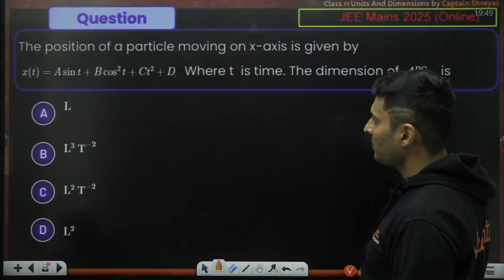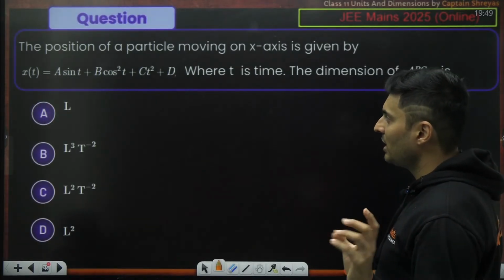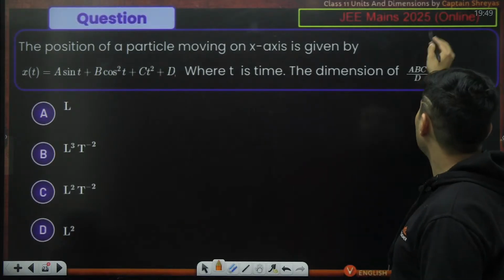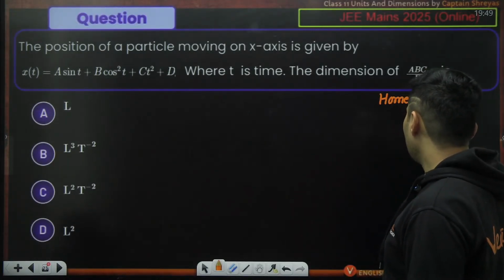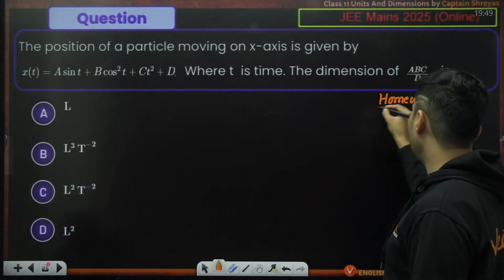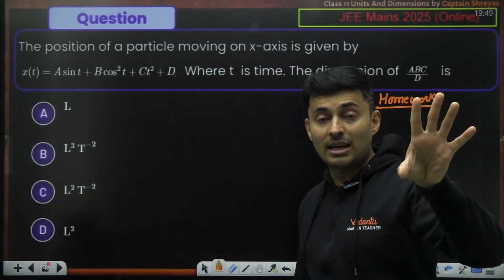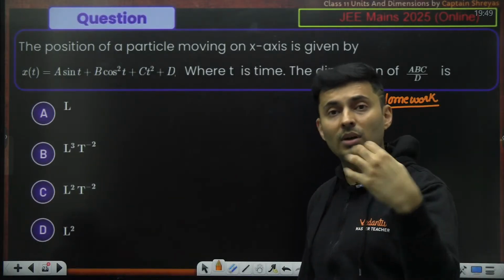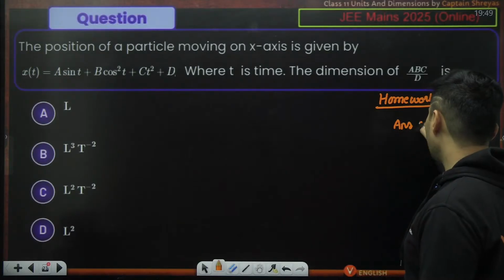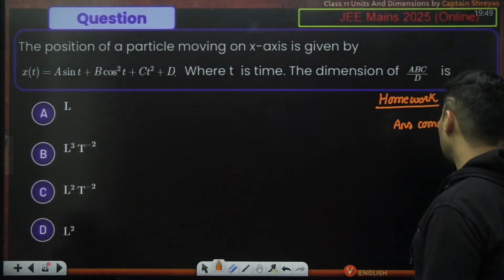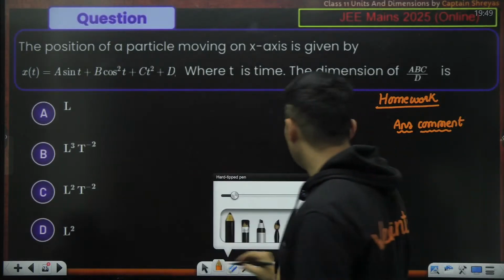This is a wonderful question. x as a function of time: a sin t, b cos square t, c t square plus d. This is a previous year question. Please solve this as homework. Very, very simple. Use the concept, use my hint. Whatever is there inside sine is always dimensionless. Also, sine of any quantity is dimensionless. Use that as a hint. The answer should be there in the comment section. Next lecture, we'll be reading the comments.